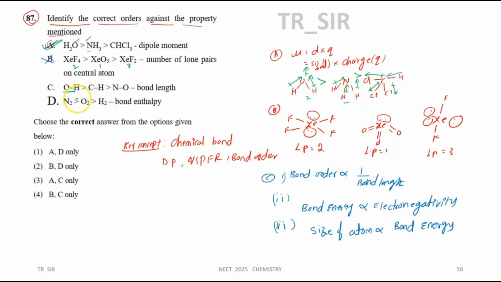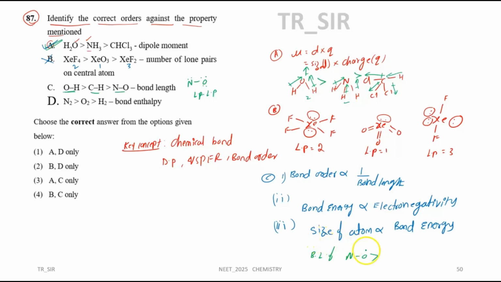Here we have the bond length of OH, the bond length of CH, and the bond length of NO. Among these, the highest bond length will be nitrogen to oxygen. Why nitrogen to oxygen? Oxygen has lone pairs, and nitrogen has one lone pair, so lone pair repulsion takes place. Bond length slightly increases in this case, so the bond length of NO will be more because of the lone pair repulsion.